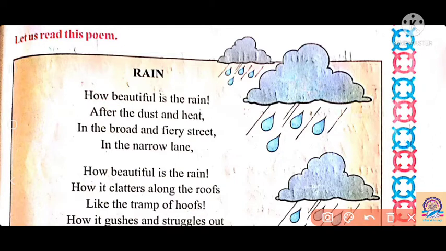We can use water here, and it is a main source for us of getting water. So rain, how beautiful is the rain after the dust and heat. The scorching sun: we see here in the months of May and June, it is a scorching sun. It is heat and dust in our environment. So we need rain here to make our climate, to make our atmosphere cool.